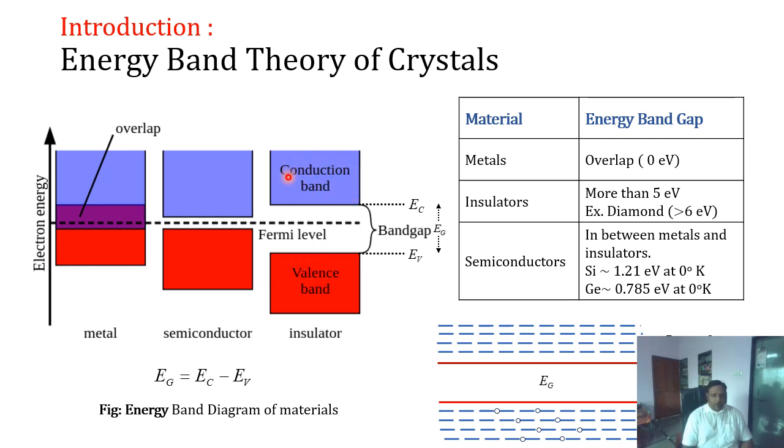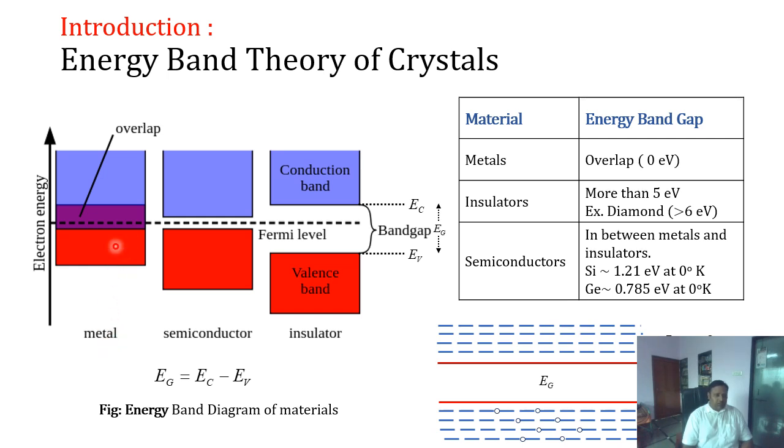The conduction band at 0 degrees Kelvin, in the case of semiconductor material, is empty. Depending upon this conduction band and valence band structure, there are three types of materials.